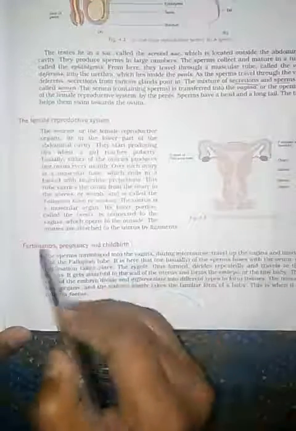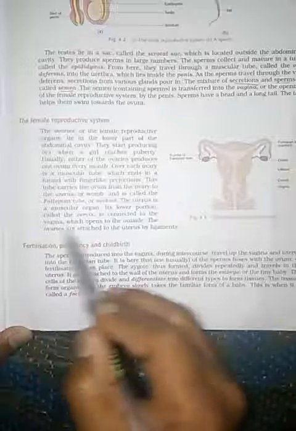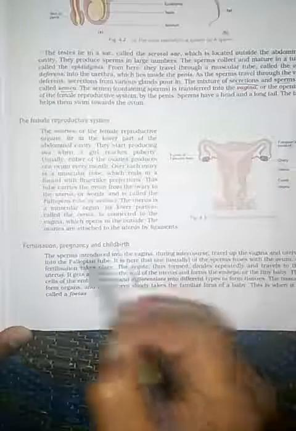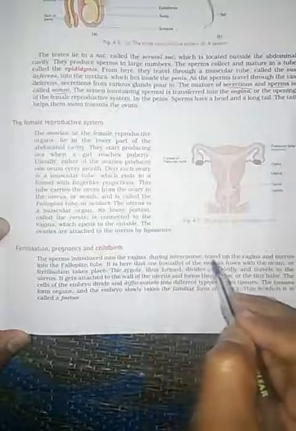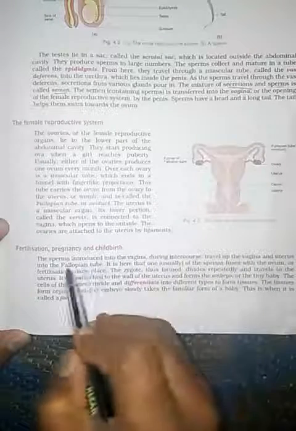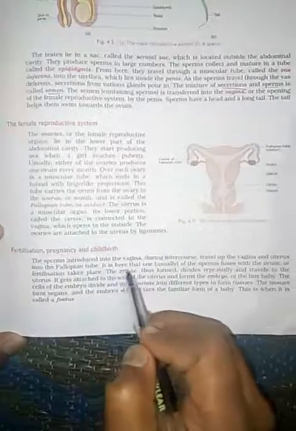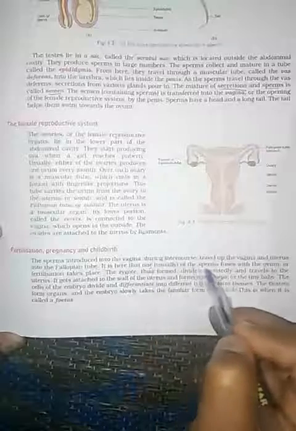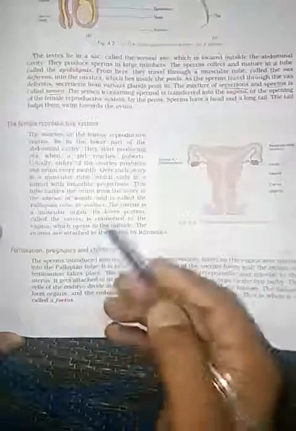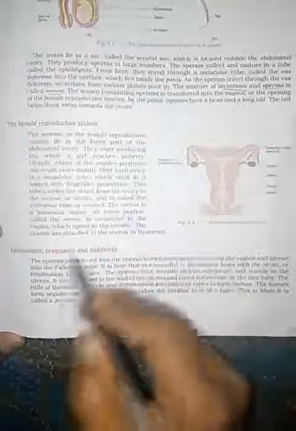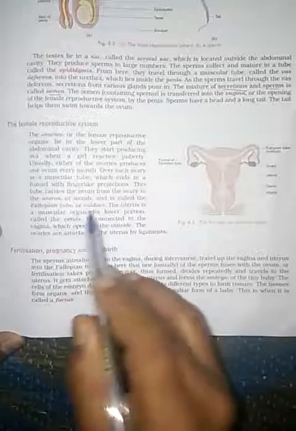Clear? Now fertilization, pregnancy and childbirth. What is fertilization? The sperm introduced into the vagina during intercourse travel through the vagina and uterus into the fallopian tube. It is here that one of the sperm fuses with the ovum. When the sperm fuses with the ovum, fertilization occurs. So this process is called fertilization.